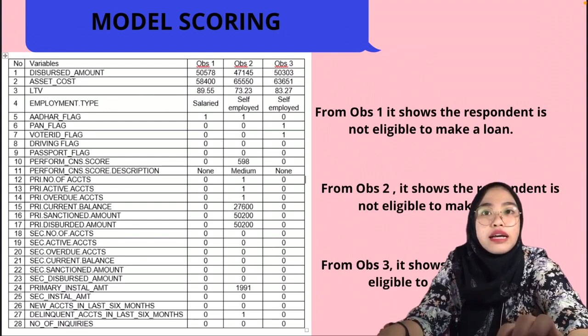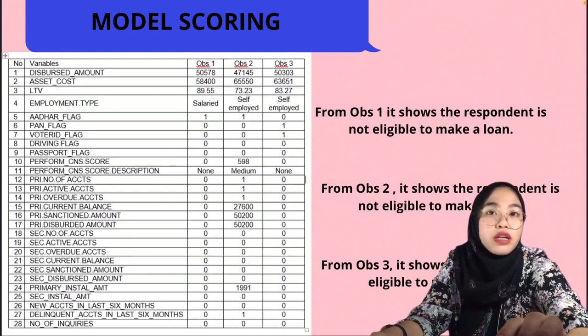Next, move on to observation 2. The node that has been chosen is node 73. Predicted loan default equal to 0, and the value is 0.80. From the notes, it shows that the respondent is not eligible to make a loan. And for observation 3, predicted loan equal to 1 is 0.15. From the above, it shows that the respondent is eligible to make a loan.